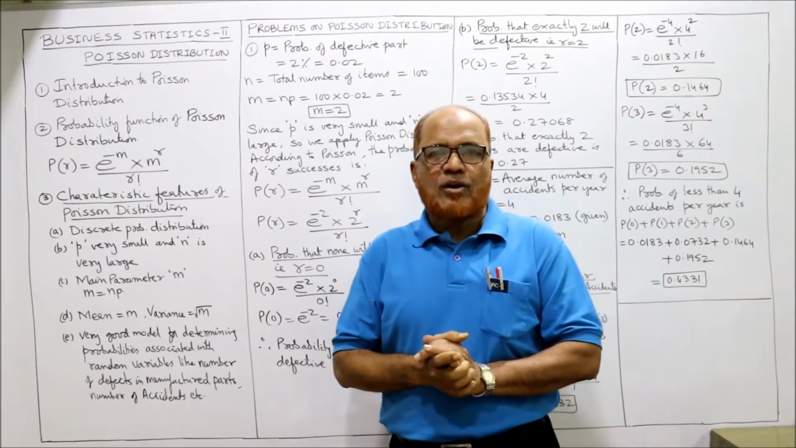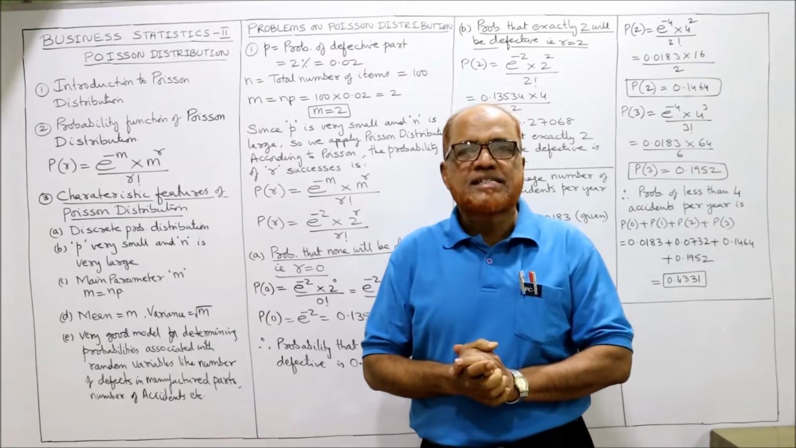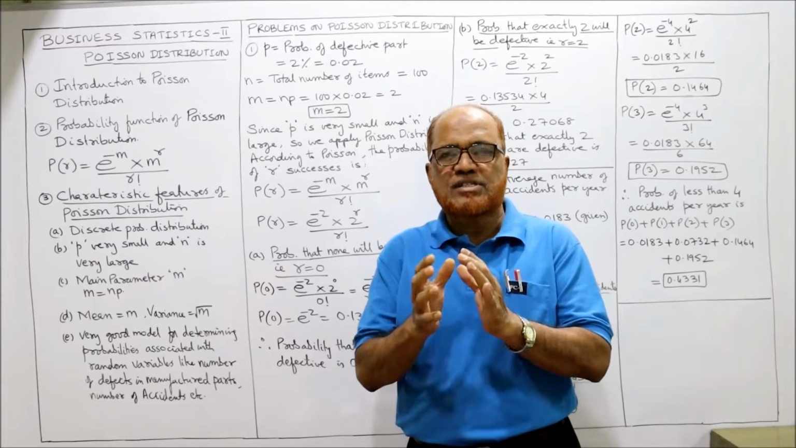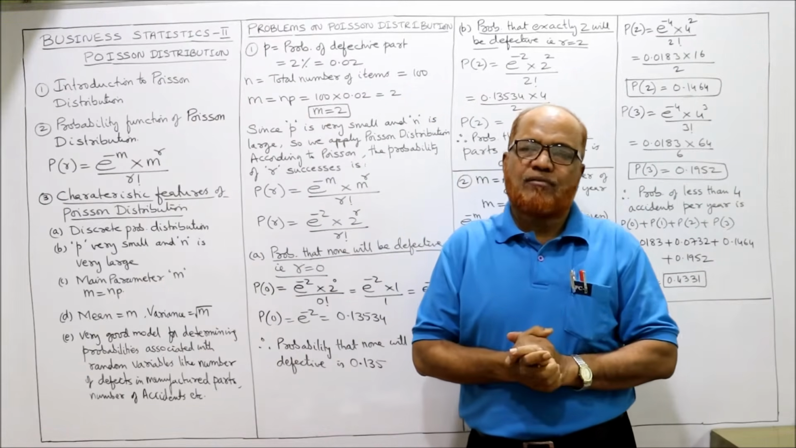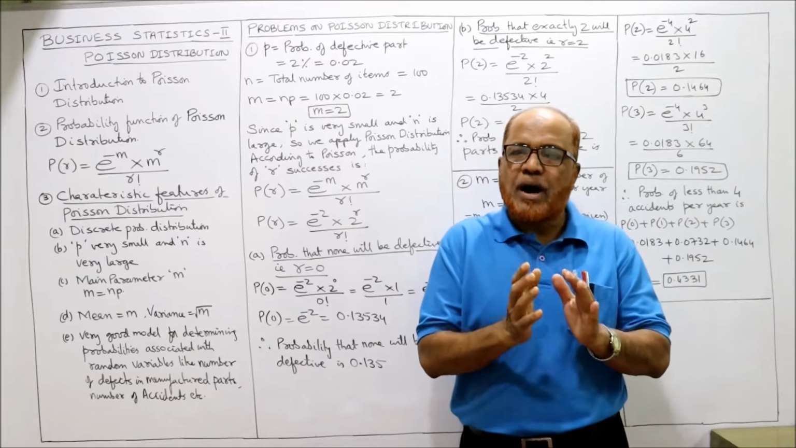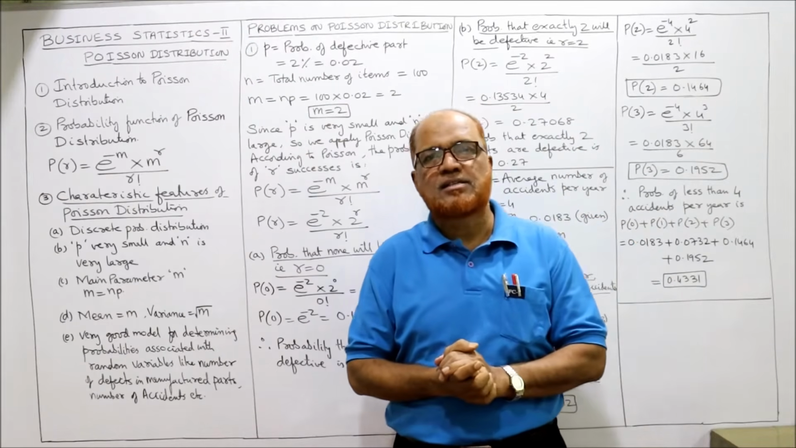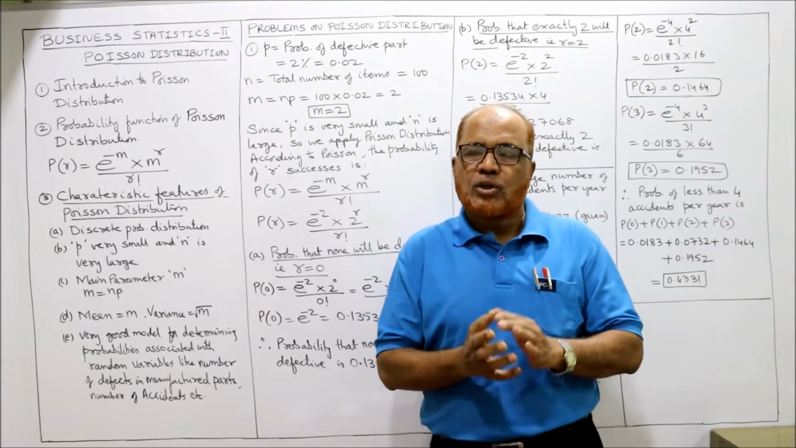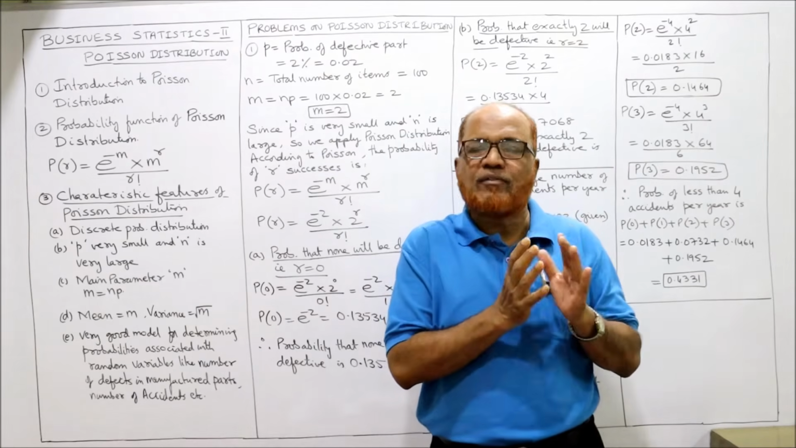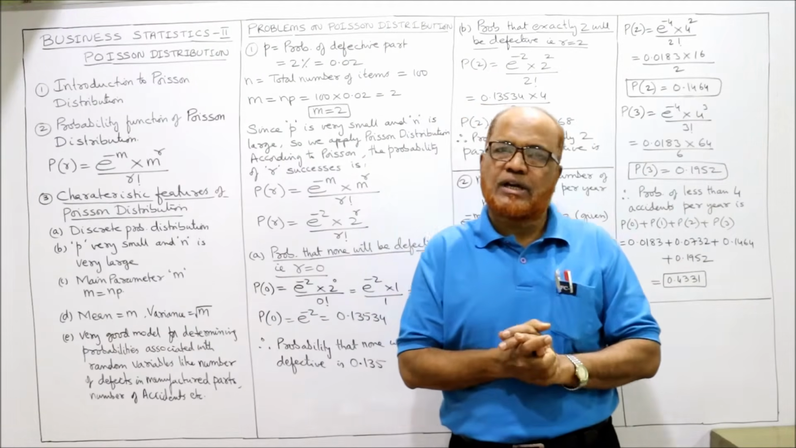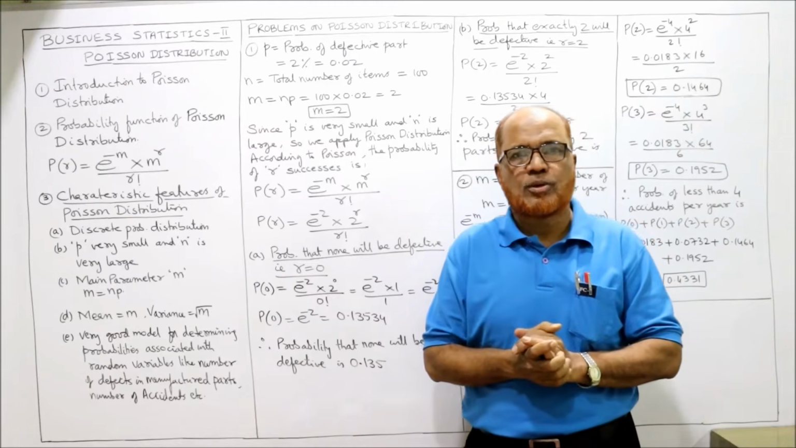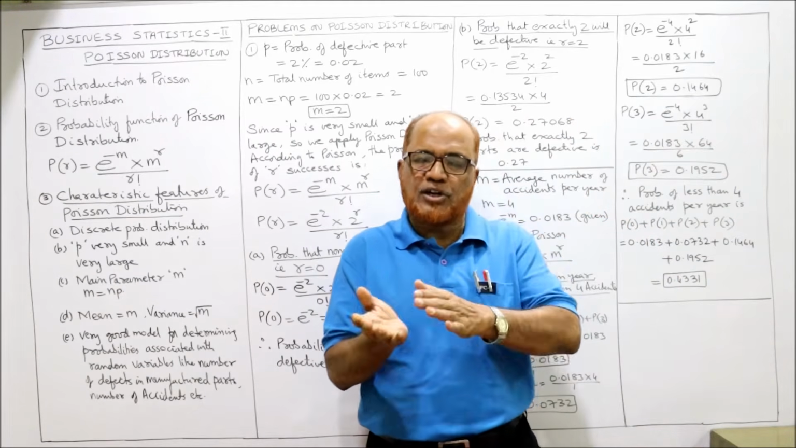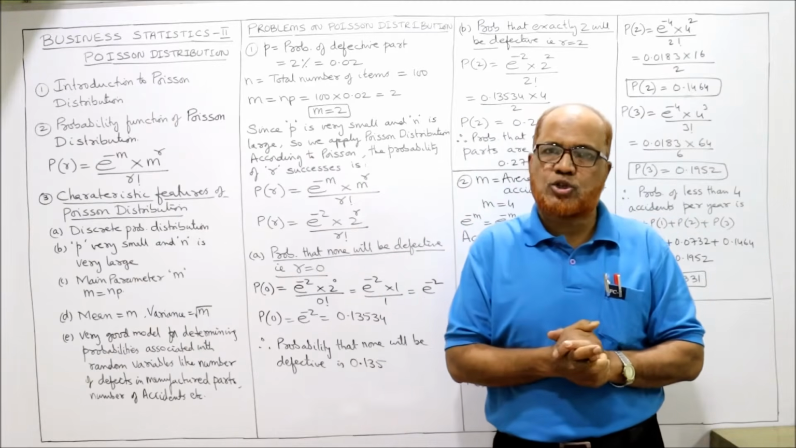So presently we are doing the subject Business Statistics 2, in which we have already started the topic Theoretical Distribution. In the previous video we completed the first part of Theoretical Distribution, that is binomial distribution. In that theory video, we discussed the meaning of the term Theoretical Distribution, then the different methods of Theoretical Distribution, discrete probability distribution and continuous probability distribution.